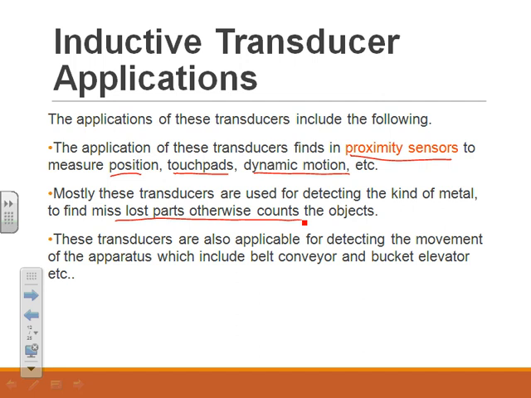These transducers are also applicable for detecting the movement of apparatus, which includes belt conveyors and bucket elevators, like the elevators you can see in a supermarket.